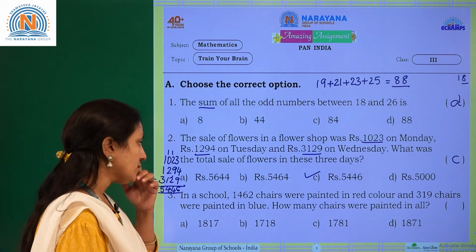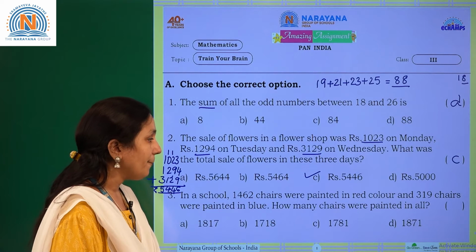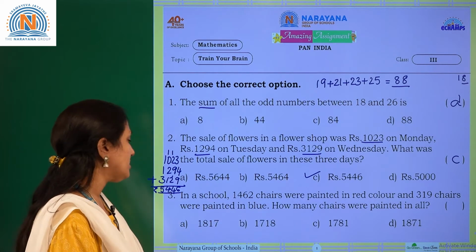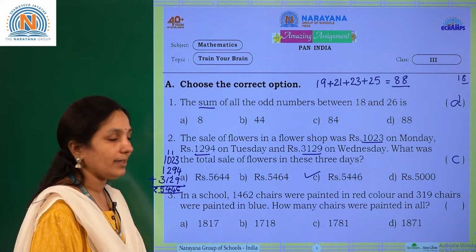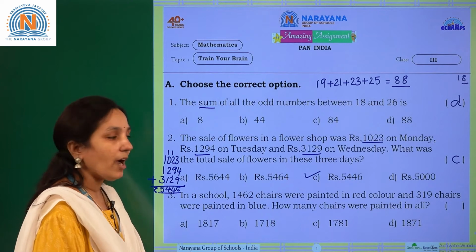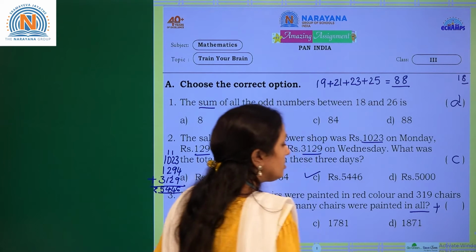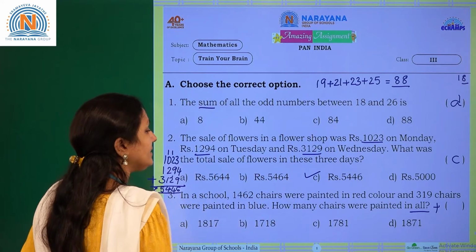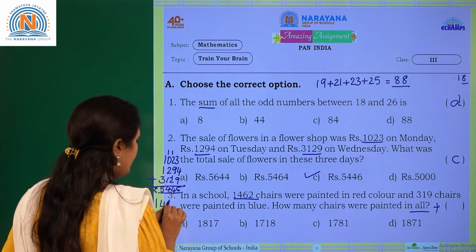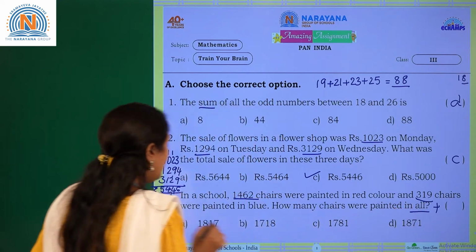Next one. In a school, 1462 chairs were painted in red color and 319 chairs were painted in blue color. How many chairs were painted in all? In all means what we have to find? In all means addition. So how many red color chairs? The red color chairs are 1462. And how many blue color chairs? 319.